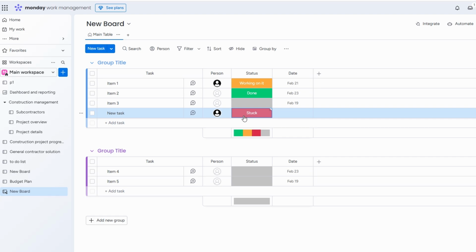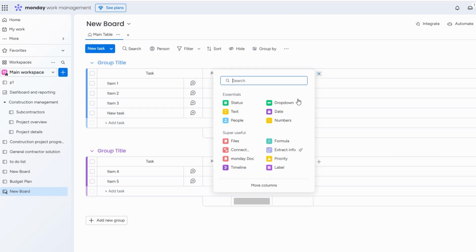Monday.com even allows you to add due dates, priorities, and notes to each task, so you can stay organized and focused on what's most important. If you need to adjust deadlines or tweak tasks, it's easy to do, keeping everything running smoothly. This level of customization helps you build a workflow that fits your specific needs, making it much easier to manage your to-do list effectively. Now let's dive into setting priorities.